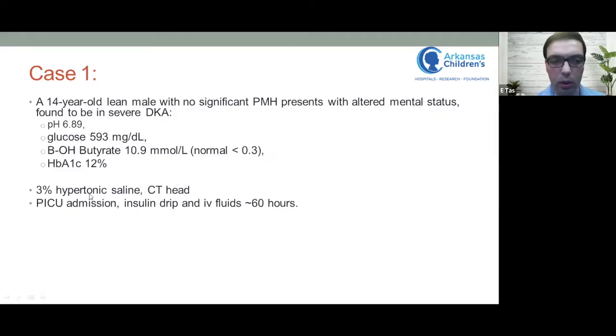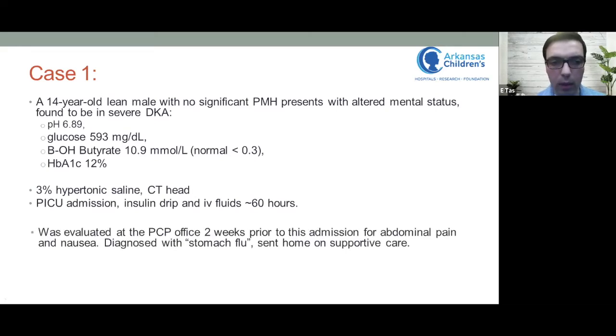He had neurological findings, therefore received 3% saline, followed by a CAT scan, which was normal. Altogether, it took about 60 hours for him to recover from DKA and transition to sub-Q insulin. In the history, we learned that he was evaluated at the PCP office 2 weeks prior to this admission for abdominal pain and nausea, and diagnosed with stomach flu, sent home on supportive care. I'm assuming this story is not unheard of for most of you.